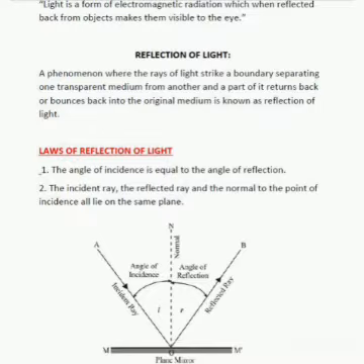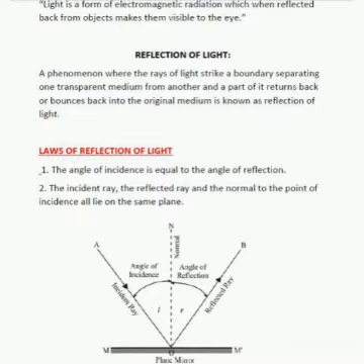Okay, so what is light? Light is a form of electromagnetic radiation which, when reflected back from objects, makes them visible to the eye. So students, light is a form of electromagnetic radiation which after reflection makes the things visible to our eye.